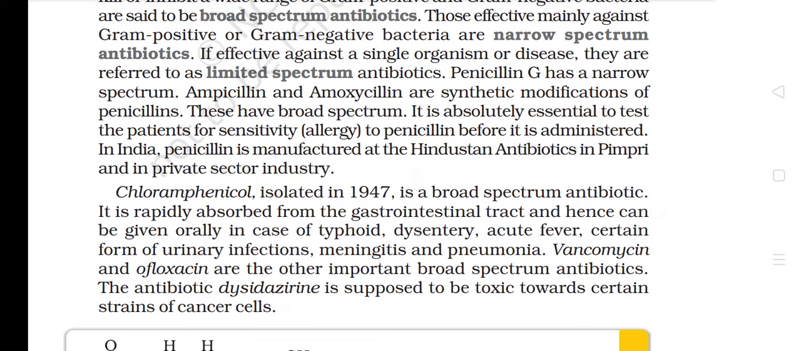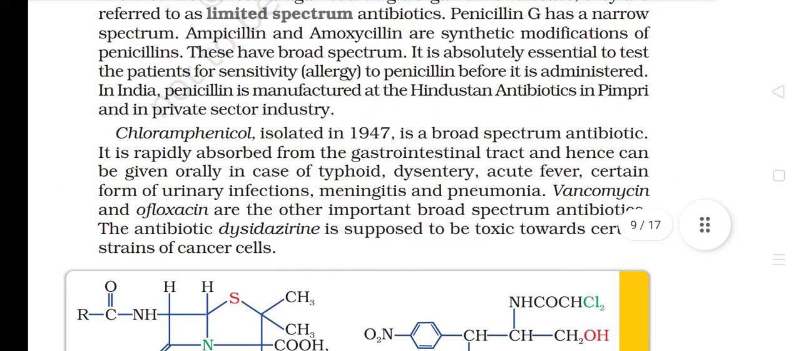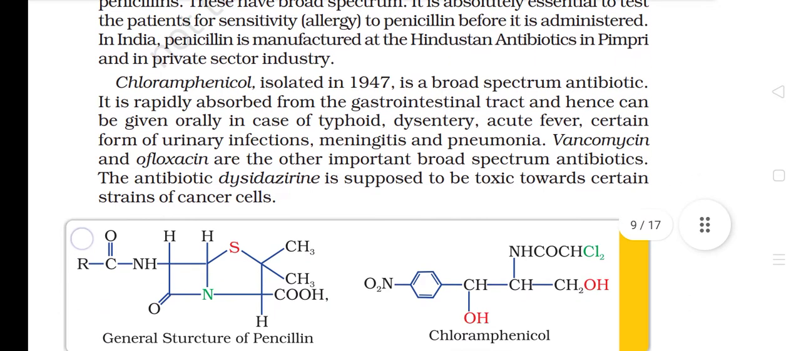Penicillin G has a narrow spectrum. Ampicillin and amoxicillin are synthetic modifications of penicillins. These have a broad spectrum. It is absolutely essential to test patients for sensitivity and allergy to penicillin before it is administered. In India, penicillin is manufactured at Hindustan Antibiotics in Pimpri and in the private sector industry.